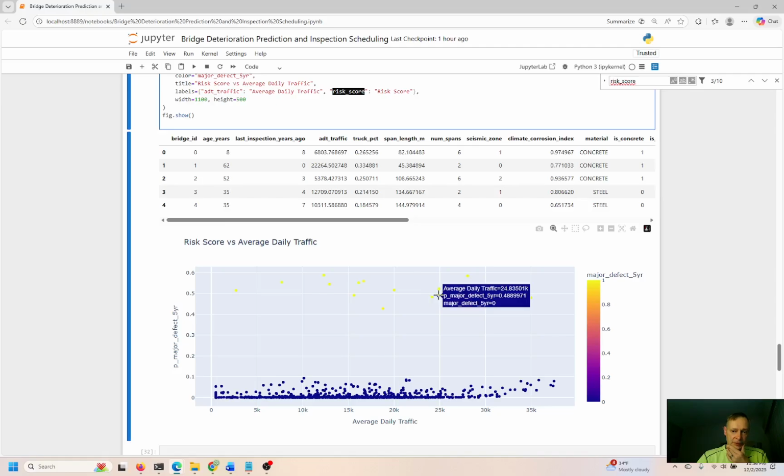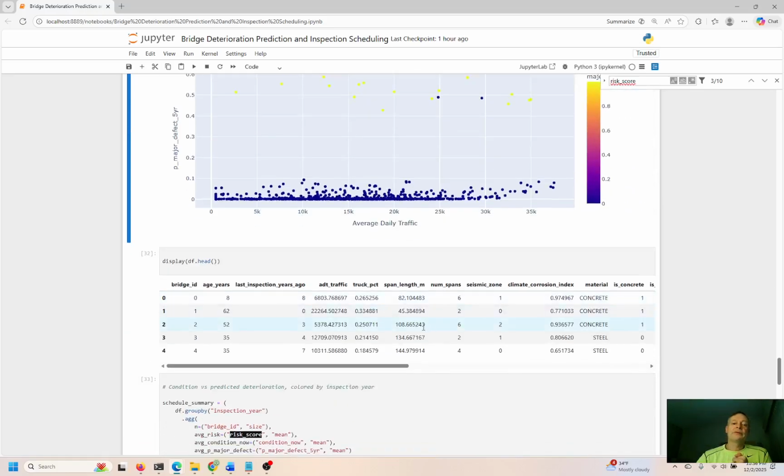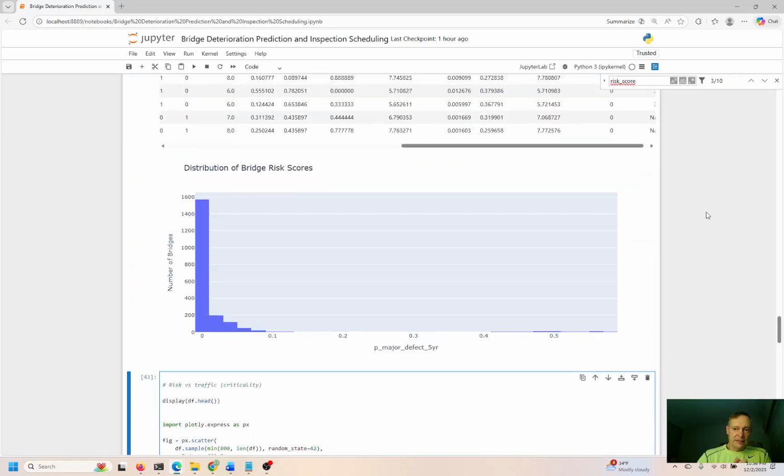This actually is purple. It's sitting among the yellows, but this bridge seems to be in good shape right here. So that one doesn't need a whole lot of attention. These others really do need attention, right? Anything that's yellow should be high risk. I always say a picture is worth 1,000 words, right? So there's the graphic to illustrate which bridges need the immediate attention.